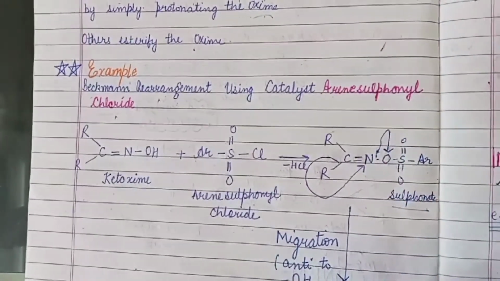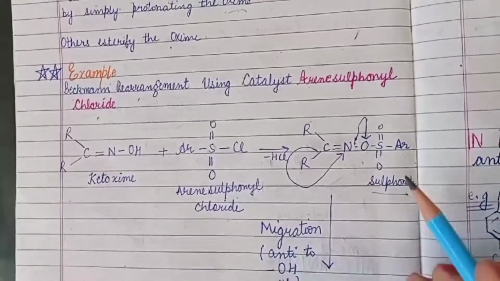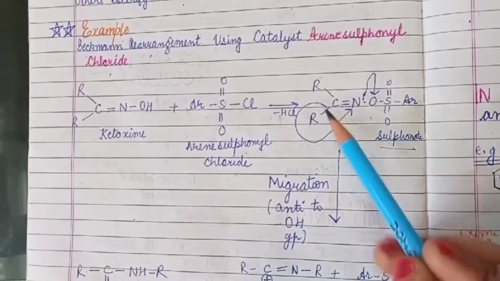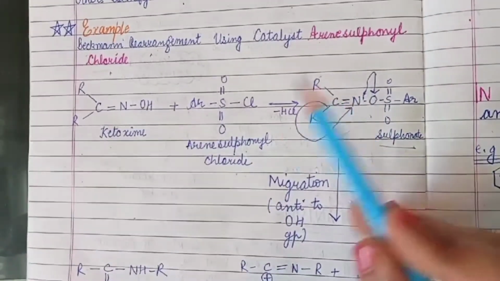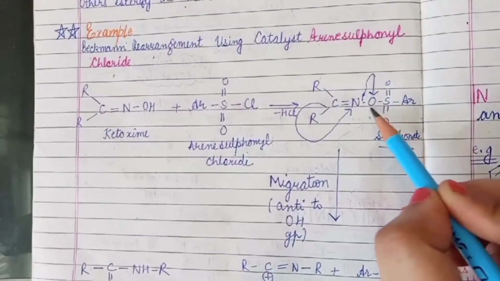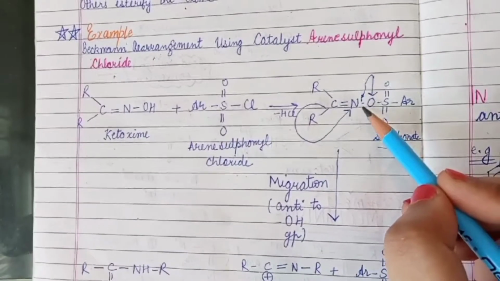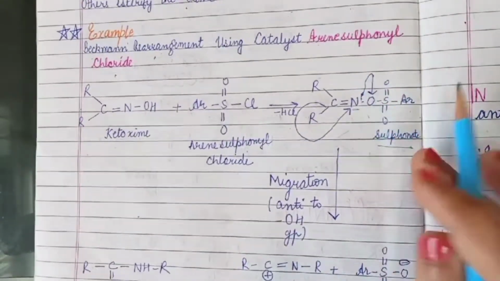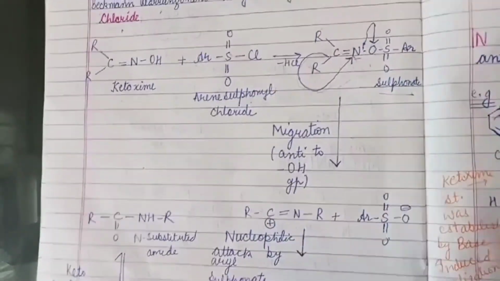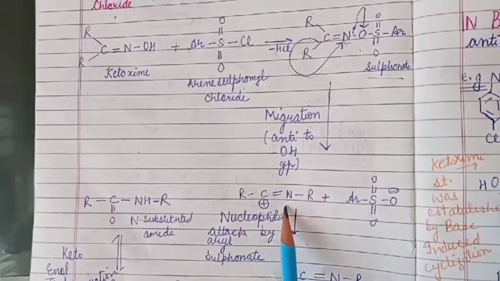This is the first step, and now the second step is migration. One thing you have to know is, out of these two substituents, which group will migrate? The group which is anti to the OH group will migrate to this nitrogen atom. So this R substituent will migrate to the nitrogen atom, and we get an alkyl nitrilium cation.